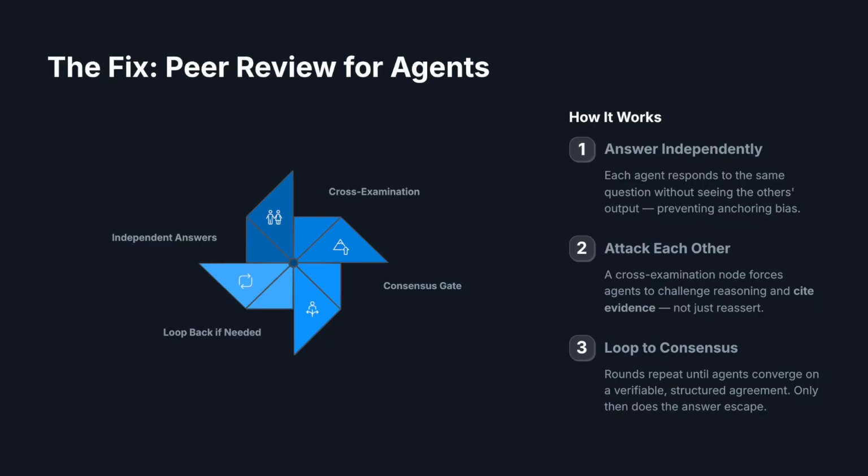So the fix is basically peer review for agents. You spin up 2 or more agents that answer the same question independently, then a cross-examination node makes them attack each other's reasoning and actually cite evidence. They loop until they agree on something verifiable. And the whole thing runs as a LangGraph state machine. But the magic isn't the agents, it's where the loop lives.